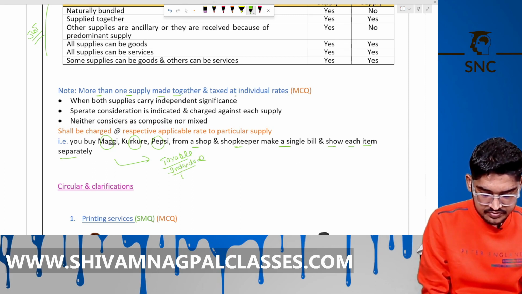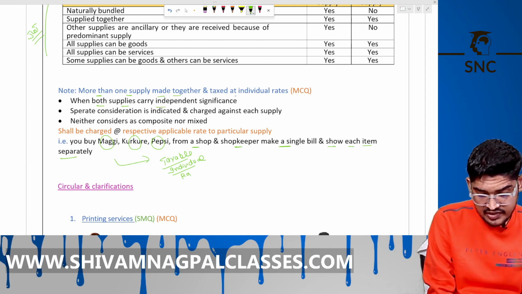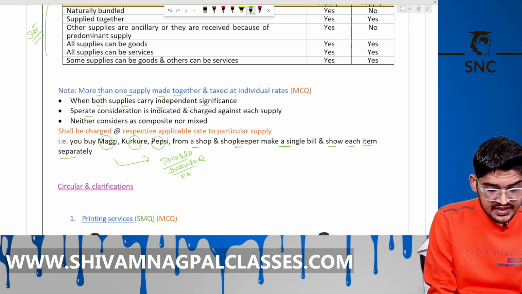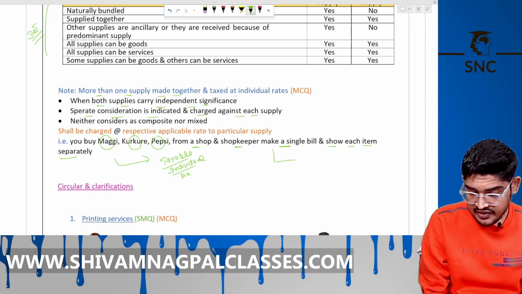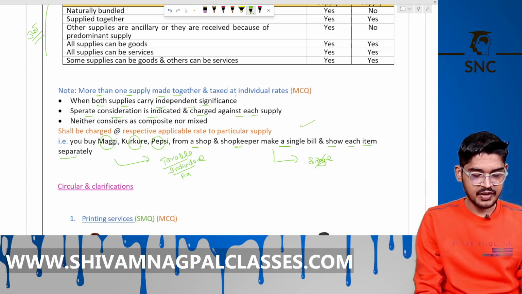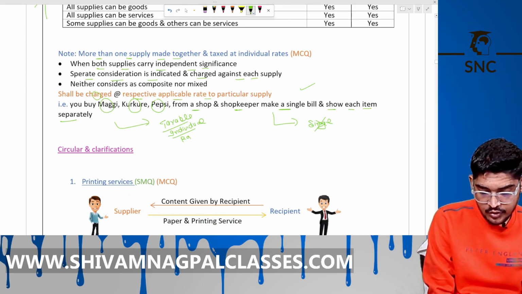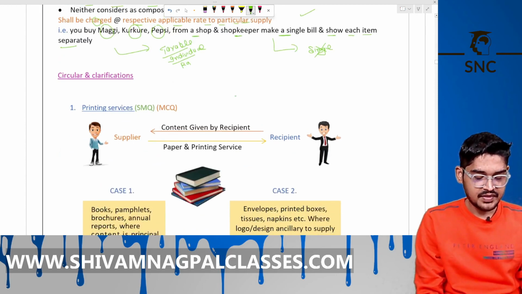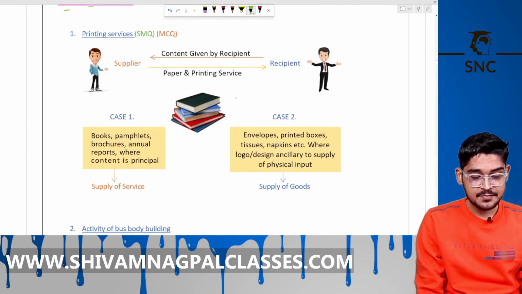Right? When both supplies carry individual significance, separate consideration is indicated and charged. Okay, that person is not selling for a single price. Okay, this is normal supply. You have to keep this in mind. Each shall be charged at the respective applicable rate for that particular supply. Okay. Now some more clarification and circular. What they say, see here.